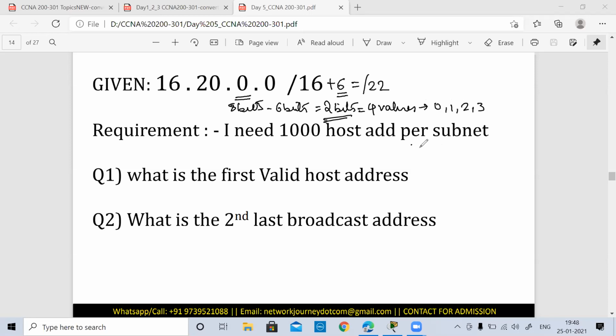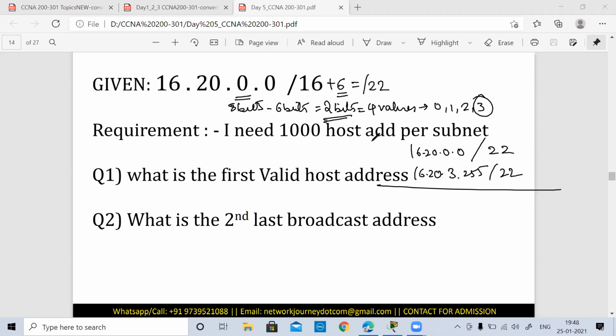So that means 16.20.0.0 to 16.20.0.255. Sorry, 16.20.0.0 to 16.20.3.255, since the maximum we can have over here is 3. This /22 will become my subnet 0.